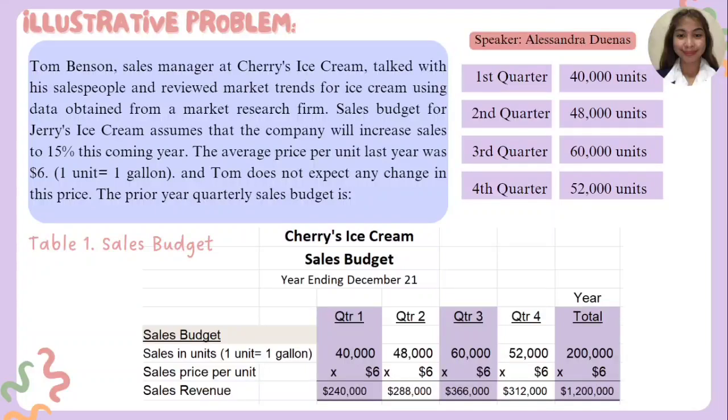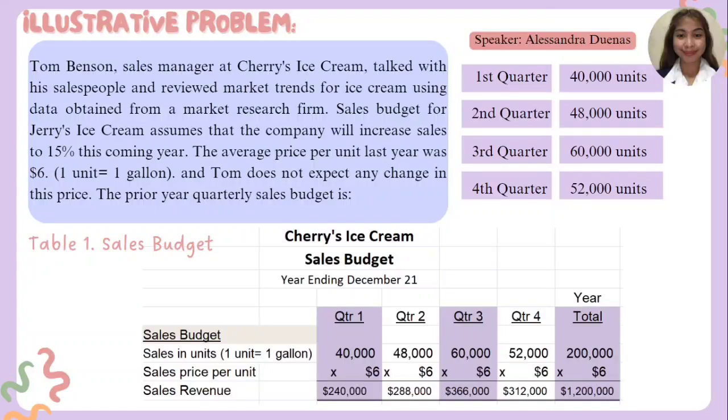The prior year quarterly sales budget is as follows. In the first quarter, we have 40,000 units. In the second quarter, we have 48,000 units. In the third quarter, 60,000 units. And in the fourth quarter, it's 52,000 units. In order for us to get the sales budget, we'll be computing each quarter first, and then we'll add them to get the annual sales budget.